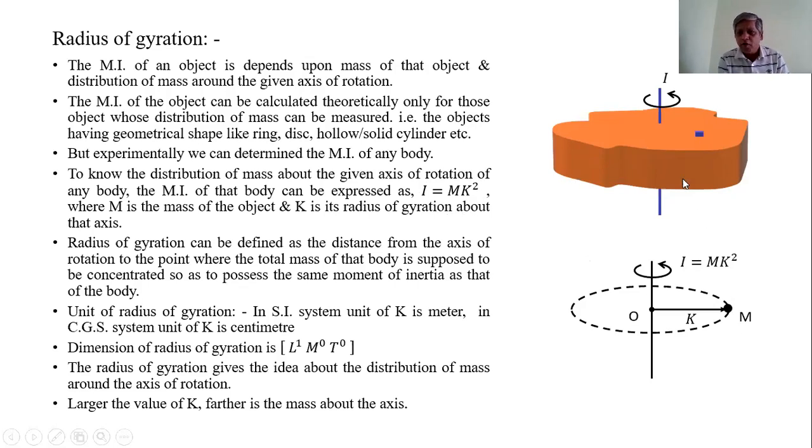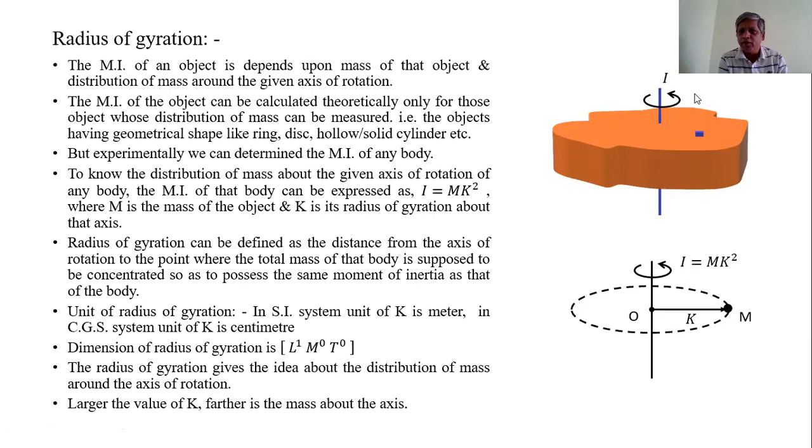Instead of this rigid body which has the mass capital M, we assume a single particle having the same mass as that of the rigid body shown in this figure. M is the mass and k is the radius of gyration, so its moment of inertia is the same as that of the body.